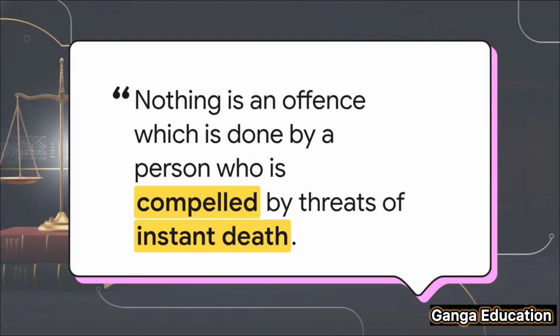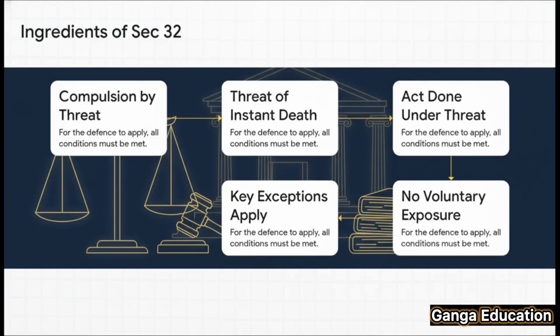Now, the precise language here is absolutely critical. Notice those key phrases, compelled by threats, and the really crucial standard of instant death. This isn't about just any old threat. We're talking about the most severe and immediate kind imaginable. So to unpack that dense legal jargon, we can break it down into these 5 essential ingredients. For this defense to even have a chance, every single one of these conditions has to be met. There must be a threat. That threat has to be of instant death, the crime has to be a direct result of it, you can't have voluntarily put yourself in that spot, and, of course, those major exceptions have to be considered.